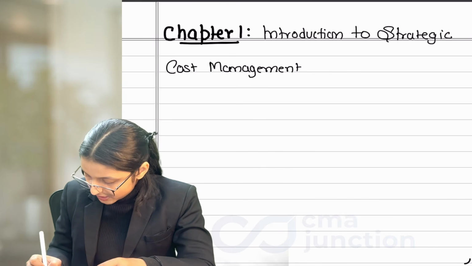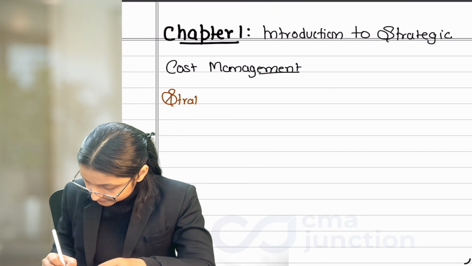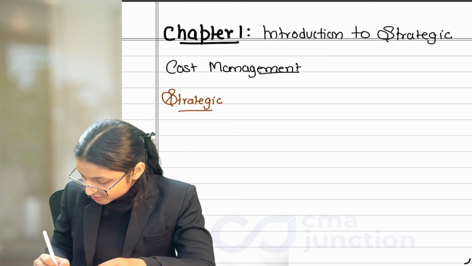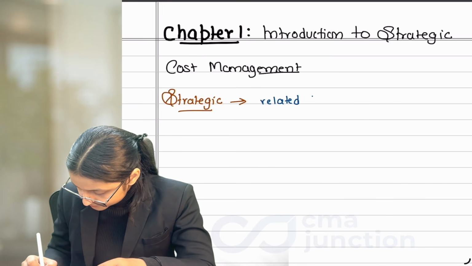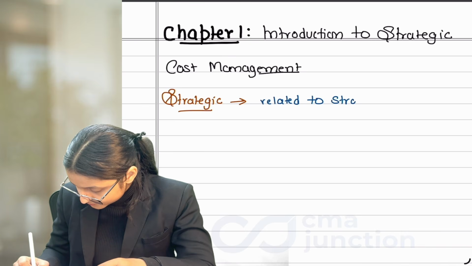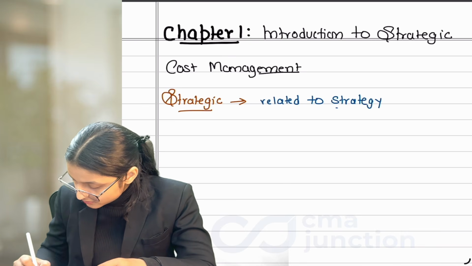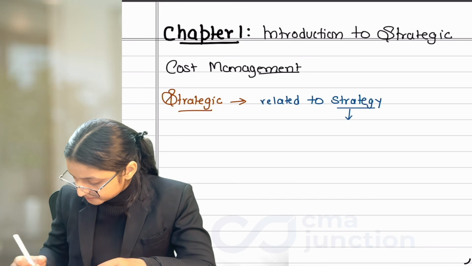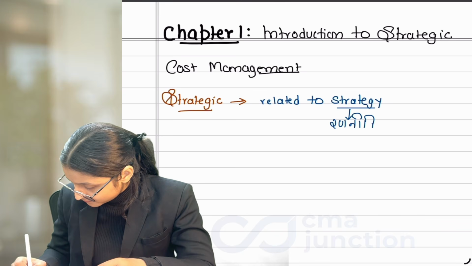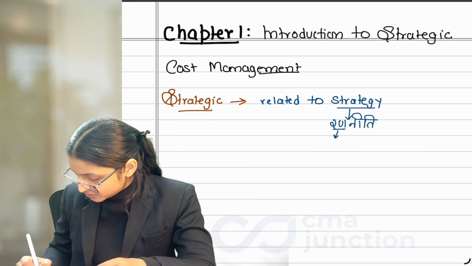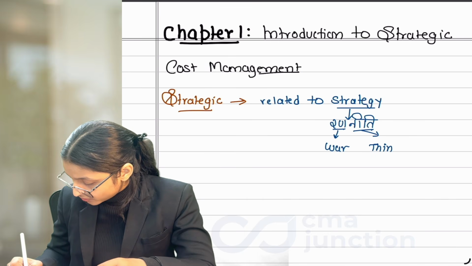The first thing which we have studied in this chapter is what strategic means. Strategic is something related to strategy. Now what does strategy mean? Strategy is Rananiti. Ran means war. Niti means thinking or approach behind the war.